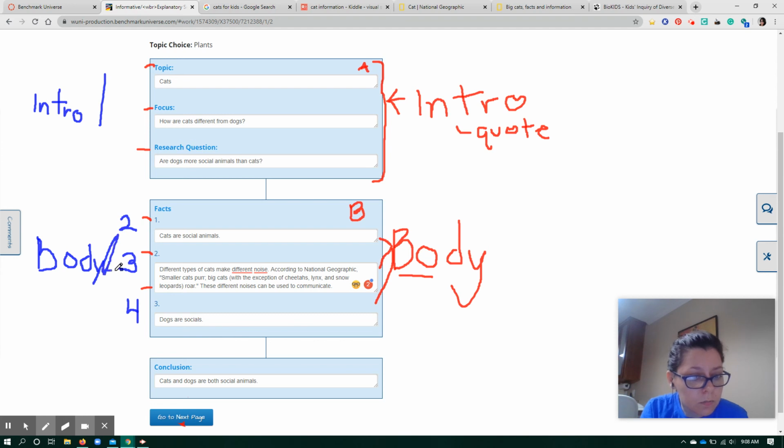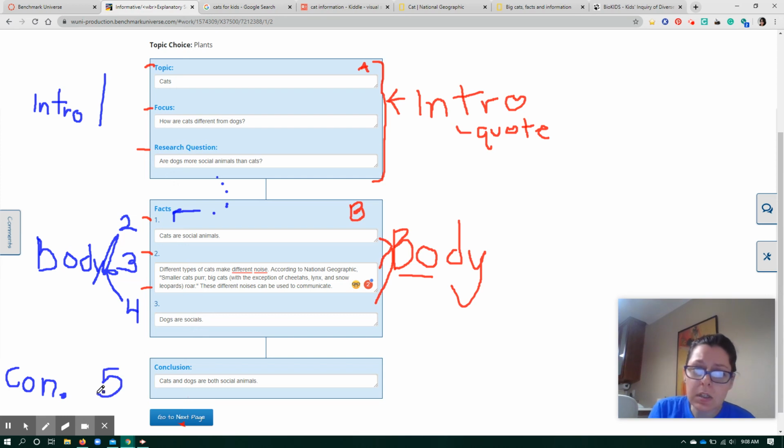The body paragraphs are all about facts that are related to your research question. Your facts help to answer your research question, and then your conclusion, I'm not going to write out the whole word, I'm just going to say CON period for conclusion. Your conclusion paragraph is your last paragraph, and that is your 5th.